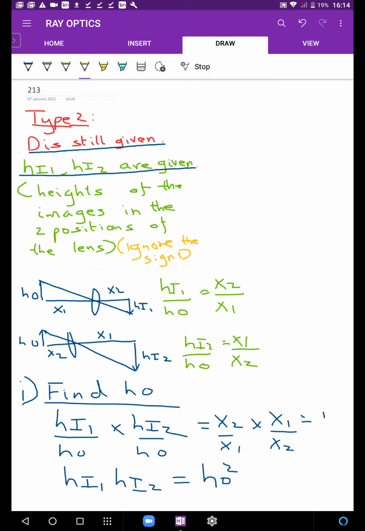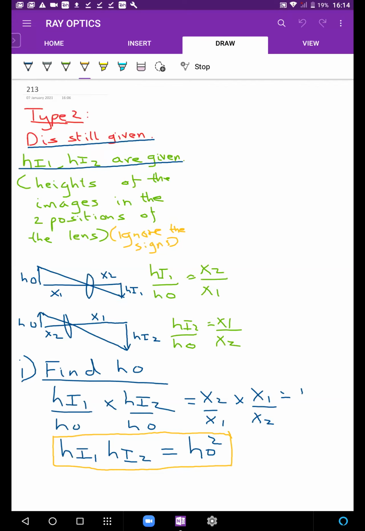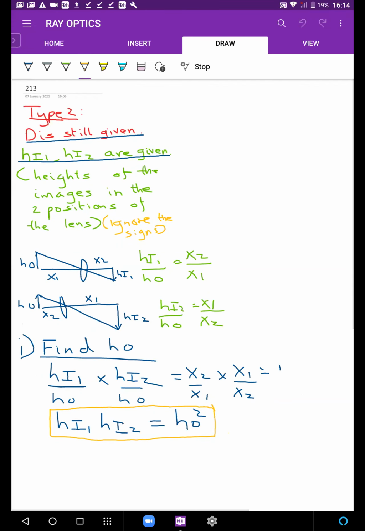So this is how you could find the height of the object. Okay, how could you find focal length? So this is one type of question that can come.